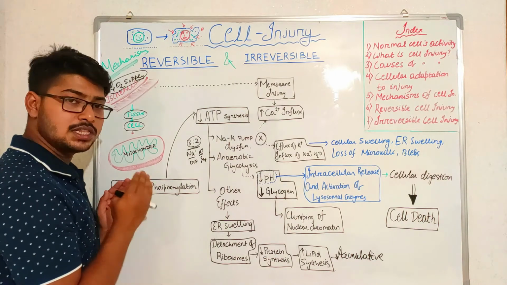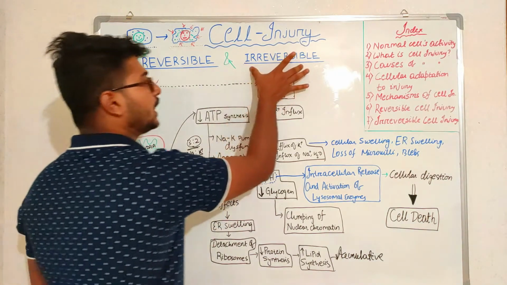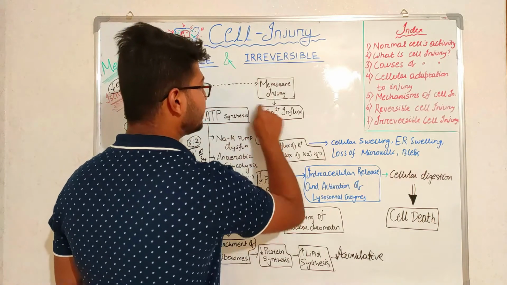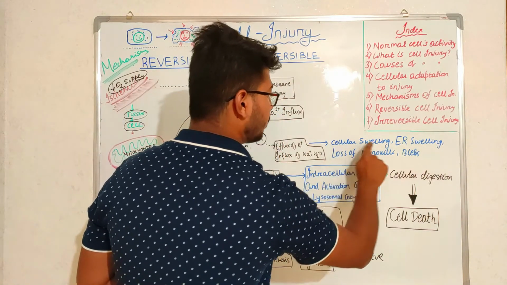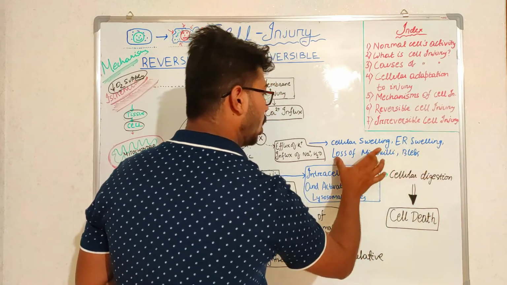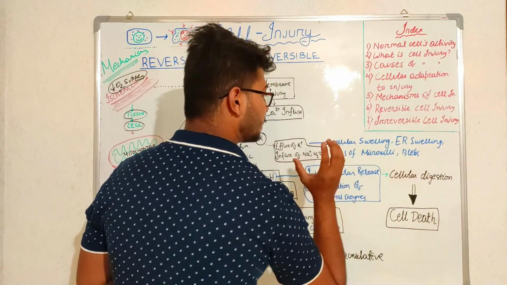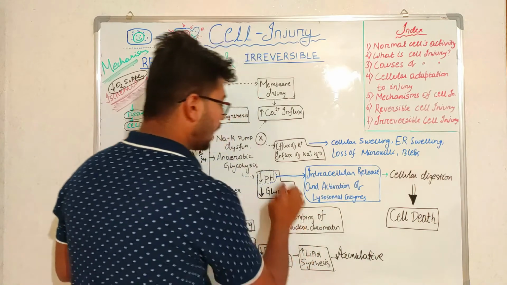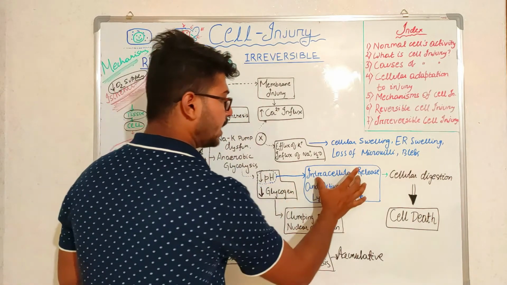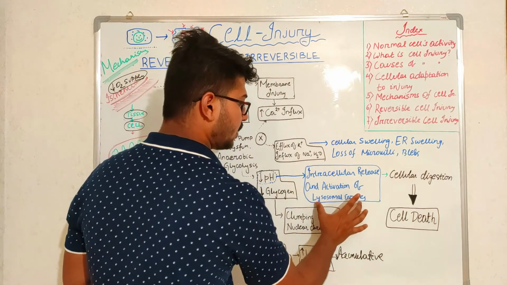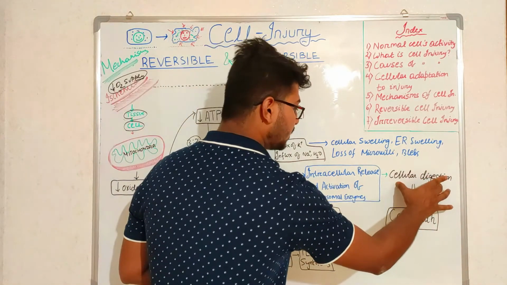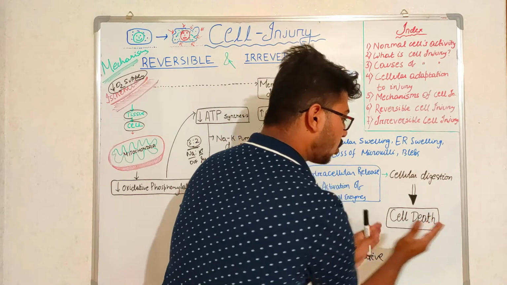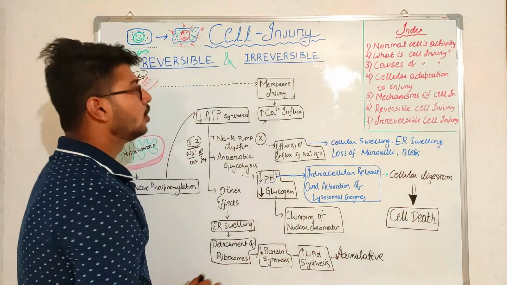So finally, through this, we now know that in reversible injury, the cell can revert to its original or normal cellular activity, but in irreversible injury, once it has reached membrane injury, it will cause cellular swelling and endoplasmic reticulum swelling, loss of microvilli, and the cytoskeleton will be disturbed. Due to decrease in pH, there is intracellular release and activation of lysosomal enzymes. Due to these lysosomal enzymes, there will be cellular digestion and finally it will cause cell death.